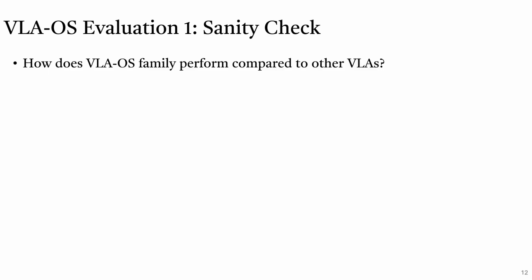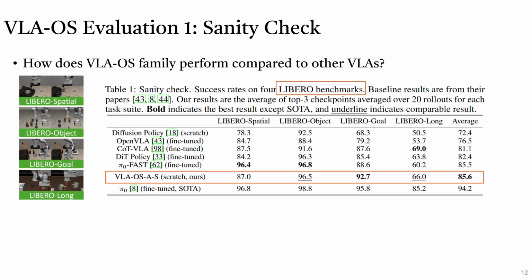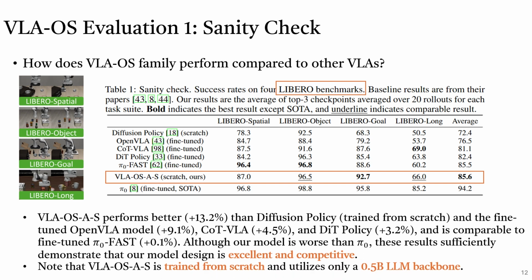With all of these networks, we perform comprehensive evaluations to investigate different paradigms and representations of VLA. We first do a sanity check to make sure that our model implementation is correct. We want to know how the VLA-OS family performs compared to other VLAs. To do so, we train VLA-OS on the LIBERO benchmark. We can see that VLA-OS performs better than diffusion policy trained from scratch, plus 13.2%, and the fine-tuned OpenVLA model, plus 9.1%, CoT-VLA, plus 4.5%, and DP policy, plus 3.2%, and is comparable to fine-tuned Pi0-FAST, minus 0.1%.